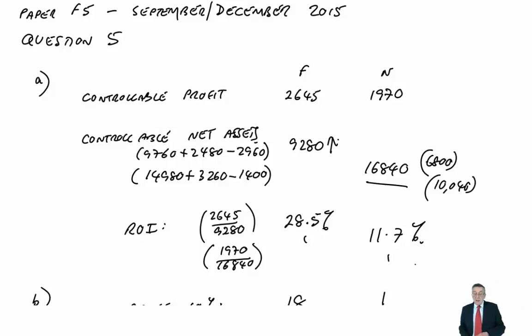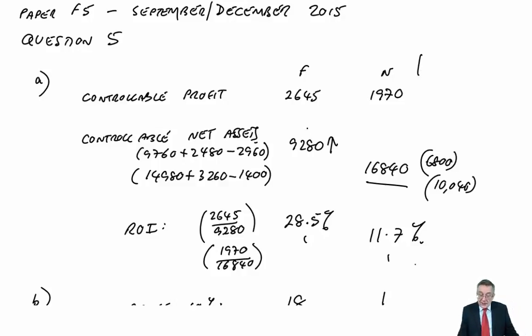And if the net assets had been a lot higher, a new computer system is less likely to give us more profit. It might, but not like a machine. Investing in a new machine, it says quite specifically that it will give us more profit. A computer system is less likely to, but even if it was going to increase the profit, a bit like with N, it probably wouldn't be till next year.